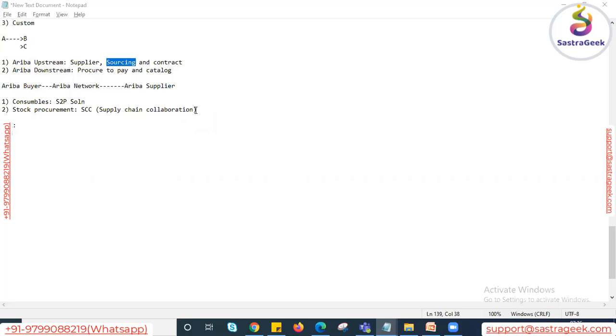Okay, got it. But I have one question. Assume I implemented only Ariba upstream, then whatever module I get is Ariba, nothing but a front end screen. But what about the Ariba Network? Even with upstream, do I get the Ariba Network? See, whatever module your customer subscribes to, in all cases he will receive the Ariba Network credentials as well. These are mandatory. And from the buyer side, we do not have to do anything. Ariba will provide it to us. Even if you subscribe only to Ariba upstream, you will get it. Okay, got it.